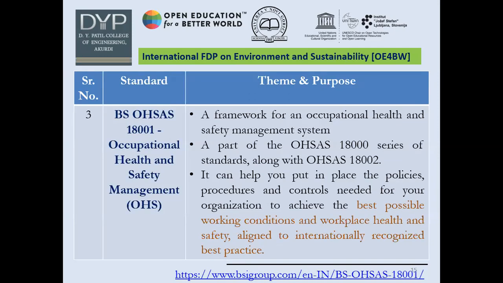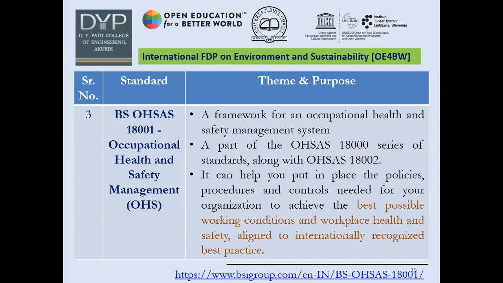The third one is BS OHSAS 18001, that is occupational health and safety management. It is very important that we work on a health and safety management system. There is a series of OHSAS 18001, 18002.